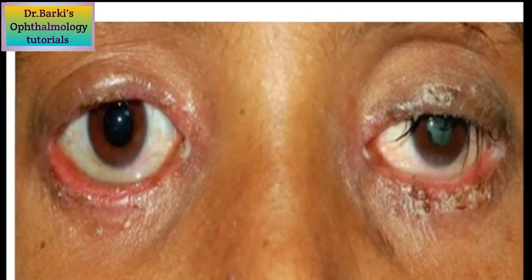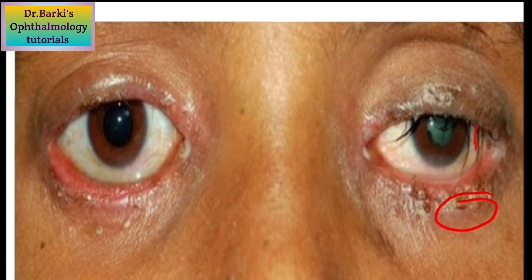Moving on to the signs of blepharitis, coming to the first one, staphylococcal blepharitis or ulcerative blepharitis. Here you can see there are some hard scales or crusting mainly around the eyelashes. See, these are forming a cylindrical shape around the eyelashes. These cylindrical things are called collarettes.